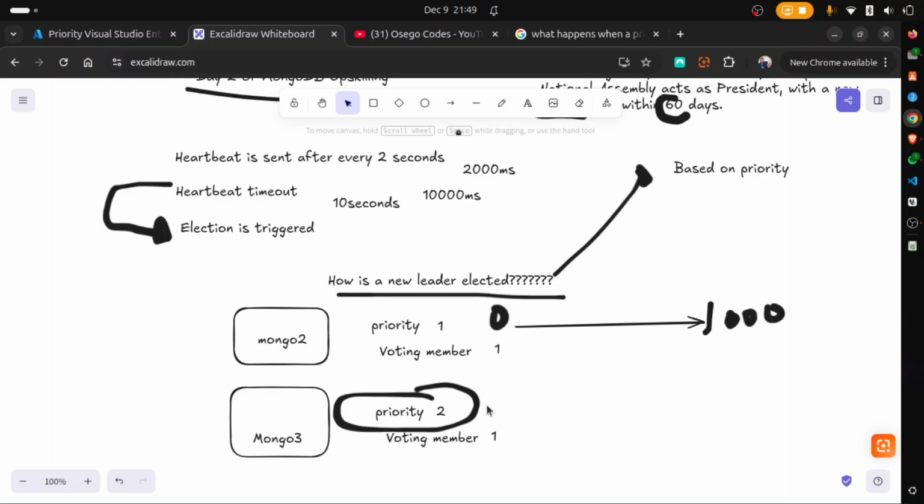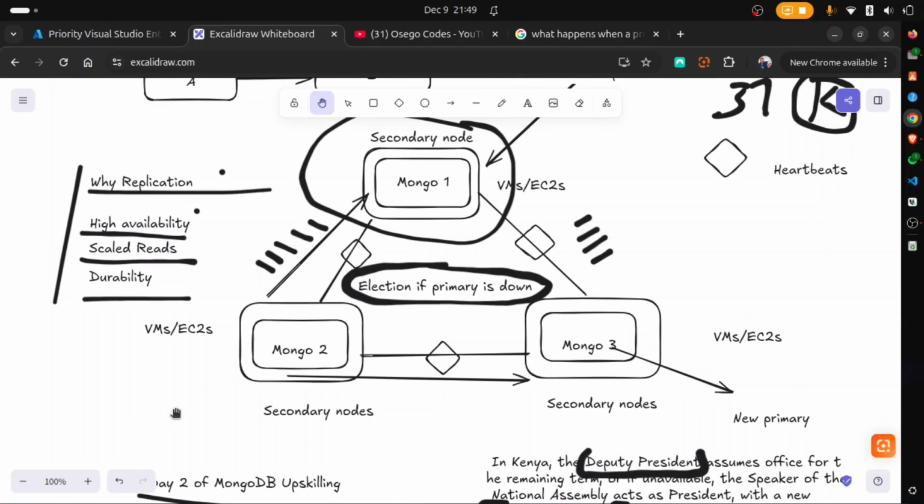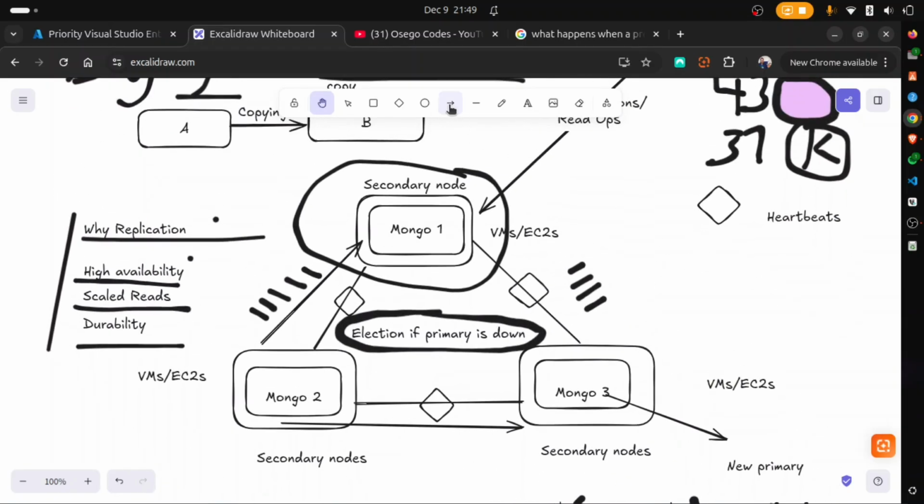Another factor to consider during an election is, amongst these nodes, which one has the most recent data? Remember how this happens. There's something called latency. Okay? There's something called latency. So you realize that maybe Mongo 3 is in Ireland. Mongo 2 is in South Africa.